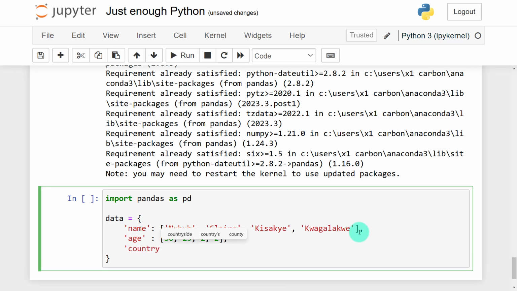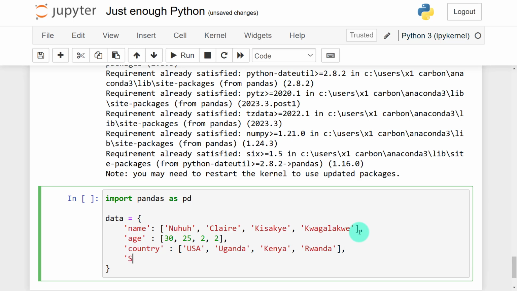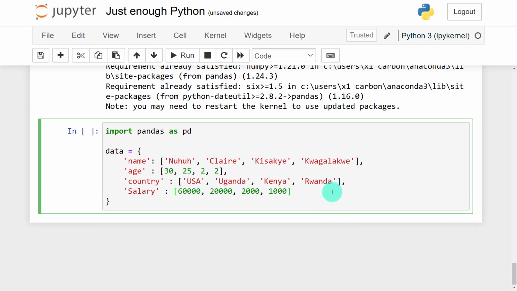Okay. Country. All right. Then finally I also put their salaries. These are integers, like 60,000. So after that, now we have our dictionary.